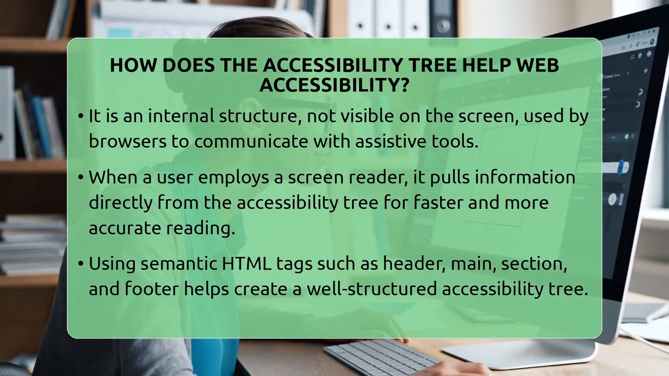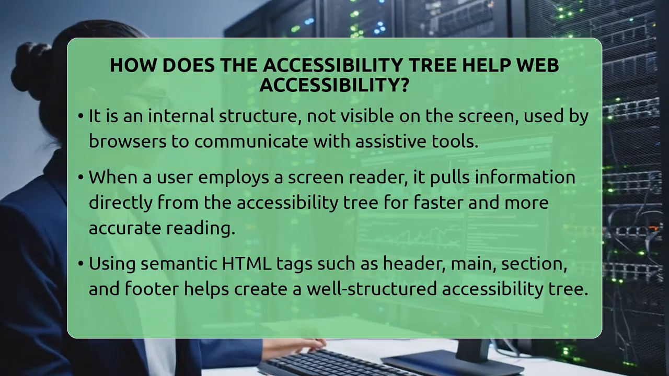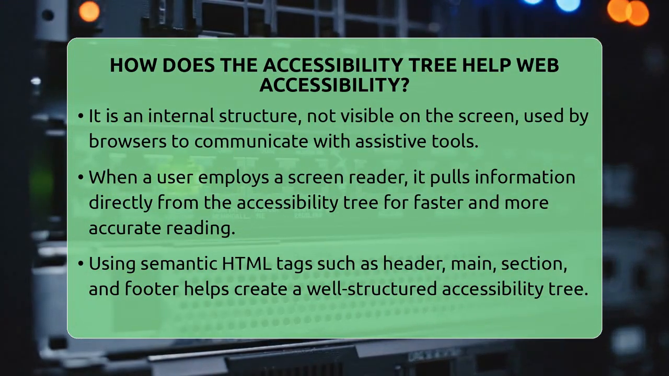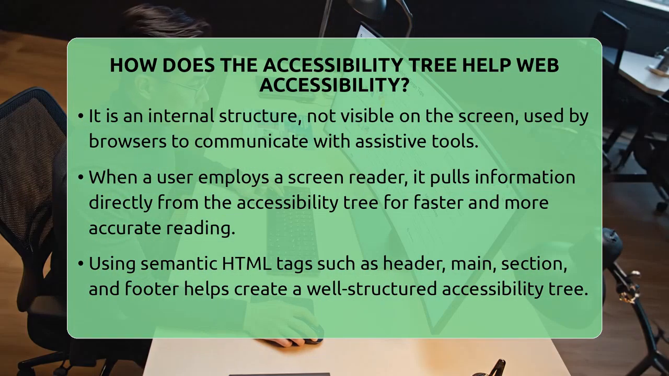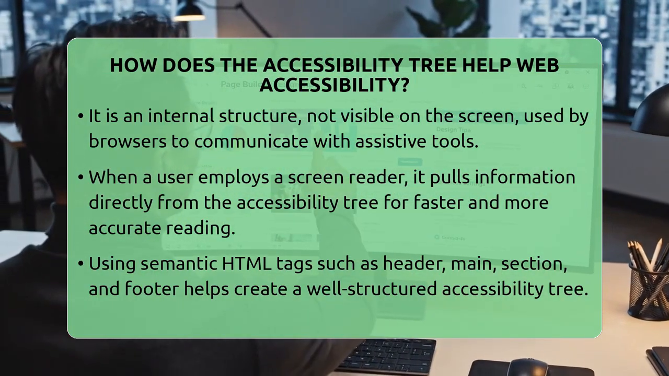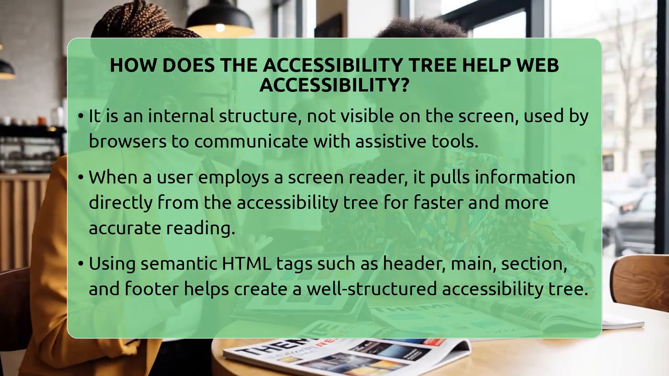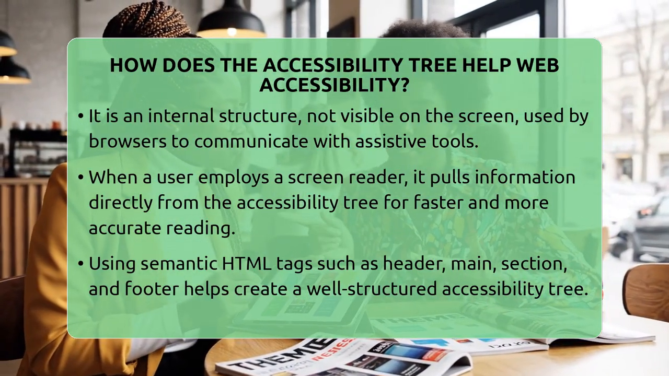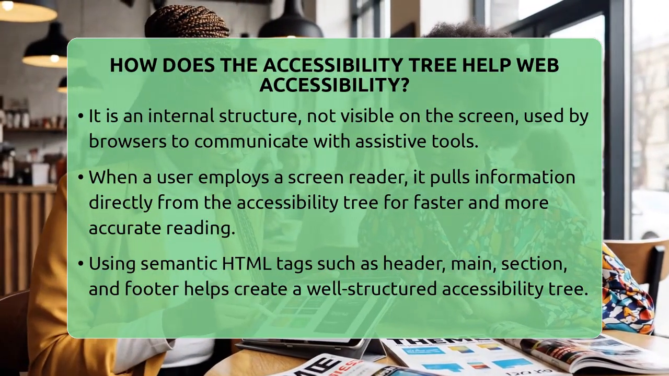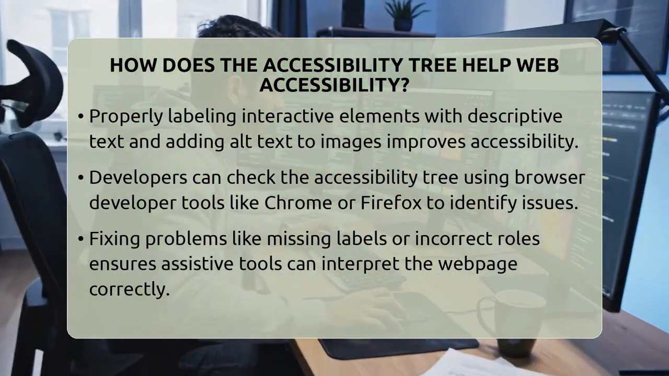The accessibility tree isn't something you see on your screen. It's an internal structure that browsers use to communicate with tools that help people with disabilities. When someone uses a screen reader, it pulls information from this tree, not directly from the full web page. This makes the process faster and more accurate. For beginners, it's helpful to think of the accessibility tree as a kind of guide or map that tells assistive technologies what's on your page and how to interact with it.